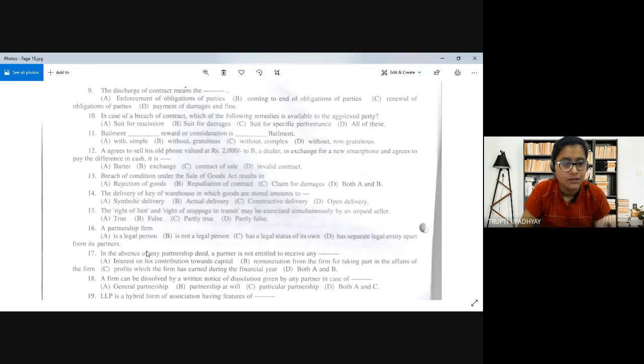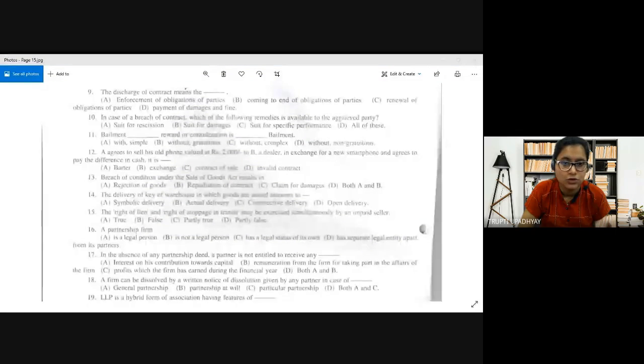So we discussed questions today with respect to two acts, that is the ICA and the Sales of Goods Act, from the University of Calcutta 2017 paper. These were two-mark questions for your information. Now we will analyze which topics are most important for you to understand and give more emphasis to. First, the discharge of contract: terms like rescission, remission, they can ask you the direct meaning of these.